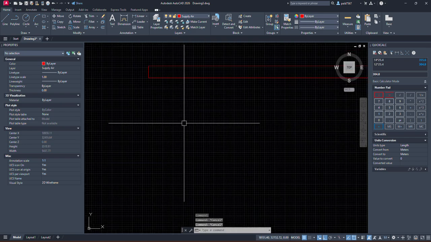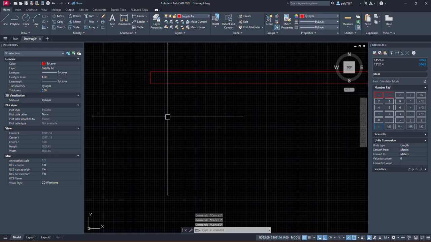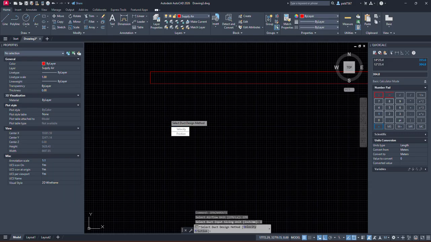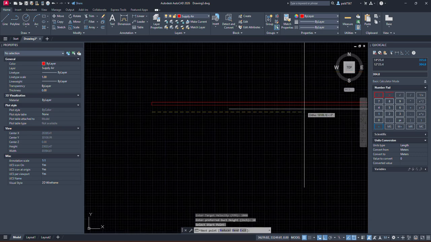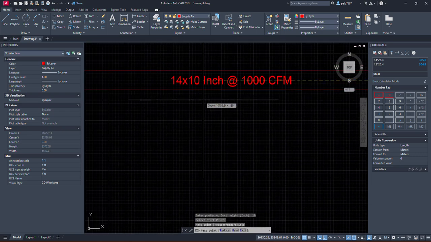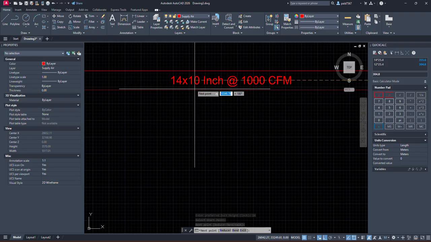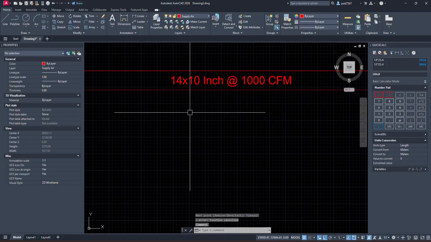Let's just do that again with SM shortcut, CFM in inch, let's say velocity method, in FPM again inch. Again we are going to add 1000 CFM, and FPM will be 1000 again, and the preferred duct height should be, let's say 250, it is 10 inch. Now see, 1000 CFM duct height should be 10 inch, that is 250 mm, and then 14 inch.